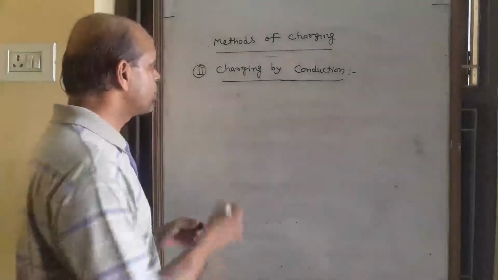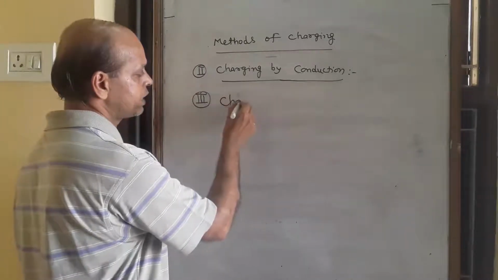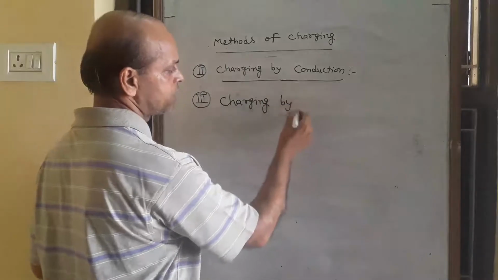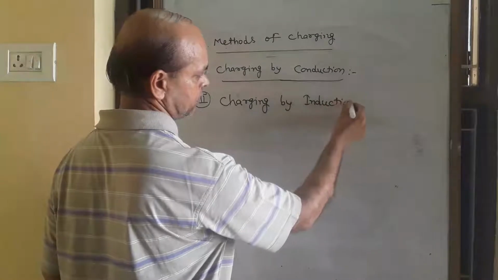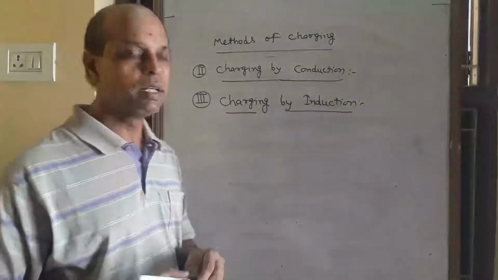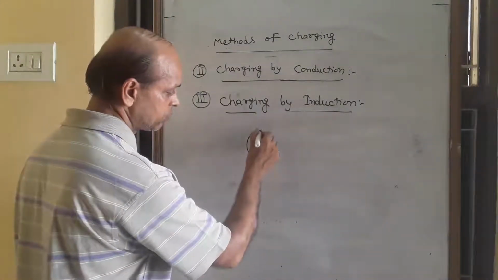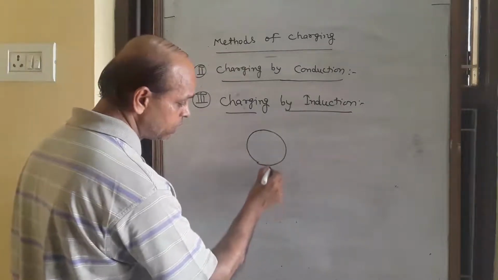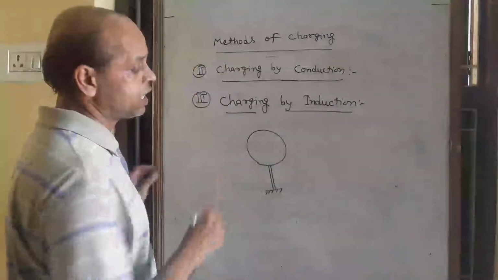Okay. And the third method is charging by induction. Charging by induction: when we take a charged body near an uncharged body, that is an uncharged sphere.